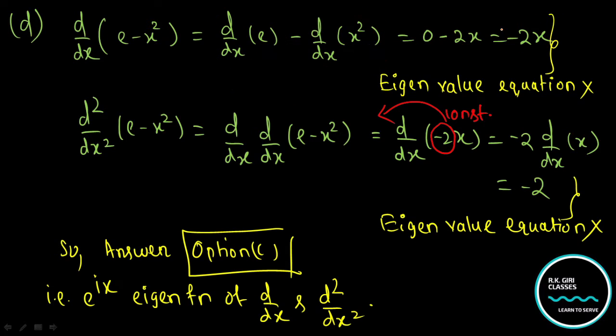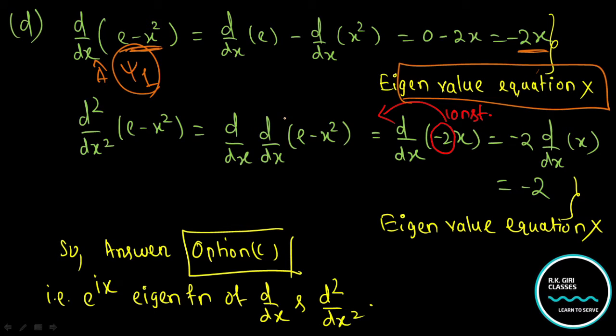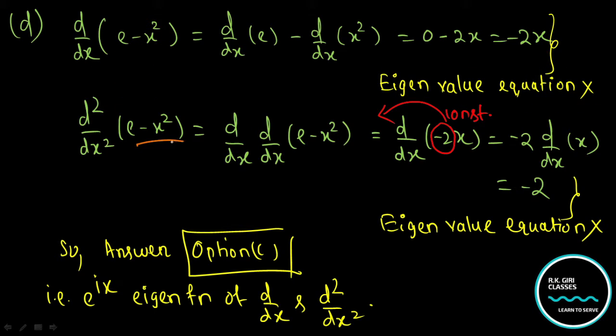So clearly, if this is psi 1, there is evidence that you don't have a common eigenfunction, so it cannot be an eigenvalue equation. Now for the double derivative of e to the power minus x square, you get d by dx of e to the power minus x square, that is minus 2x.